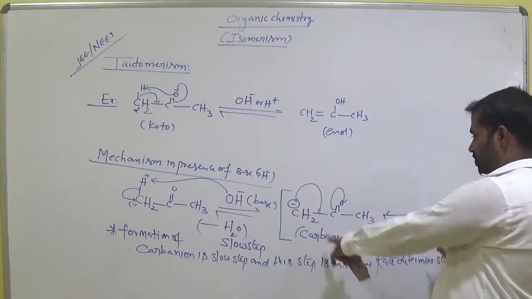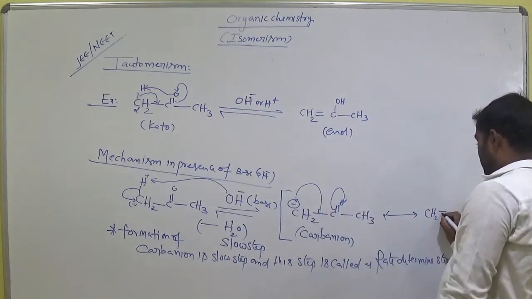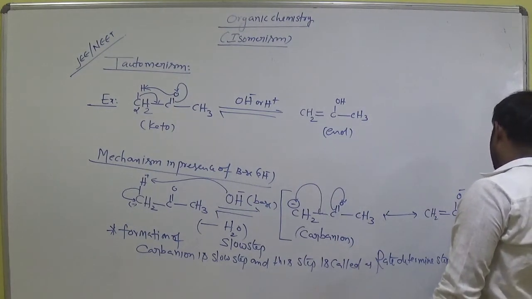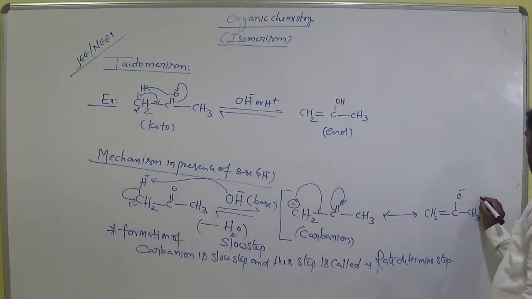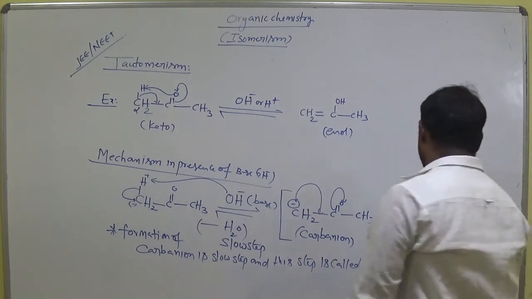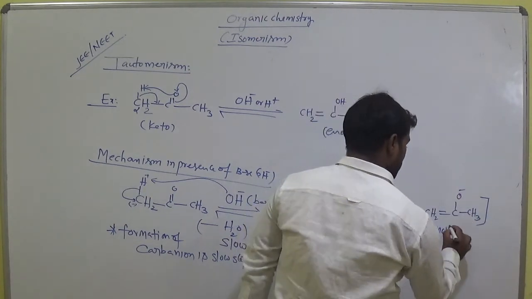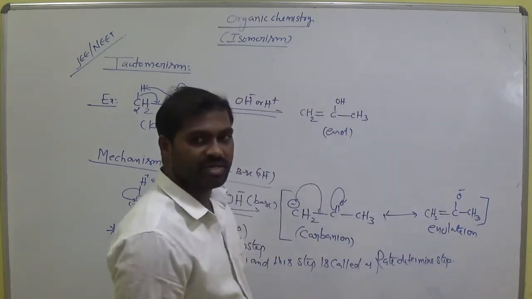Now what about this one? CH2 with a double bond here, and CO minus, and CH3. This is called the enolate ion. Enolate ion. Okay.